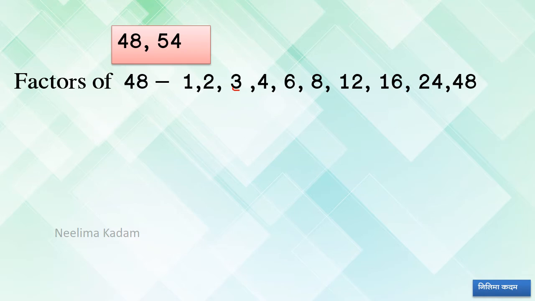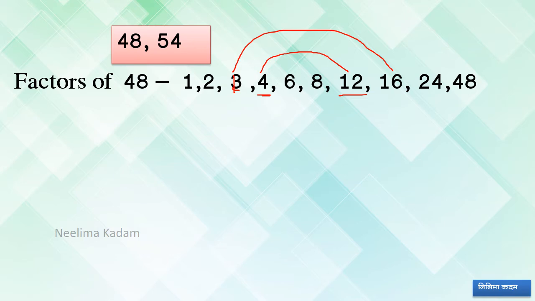Now listen, 6 8s are 48, 8 6s are 48. Now here 4 is there. So after dividing by 4, we will get answer 12. So 12 is the factor. So 12 4s are 48. After dividing 3, we get 16. So 16 3s are 48. 24 2s are 48 and 48 1s are 48. In this way also you can find out the factors.